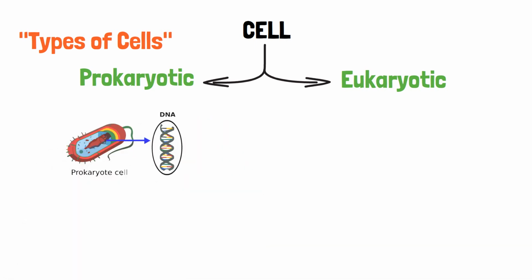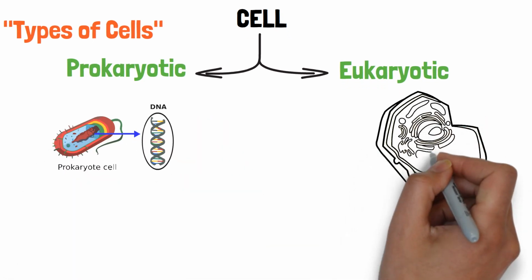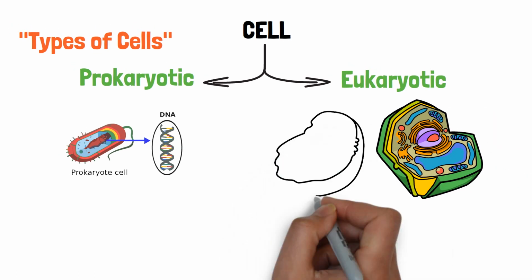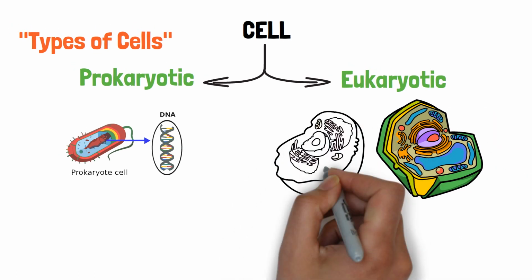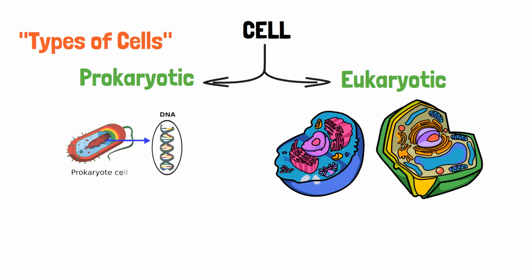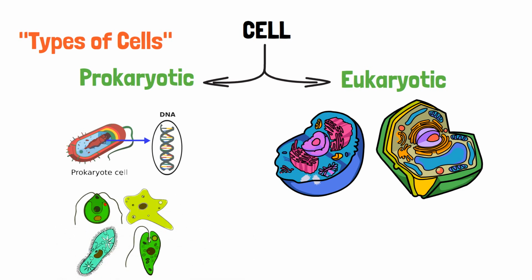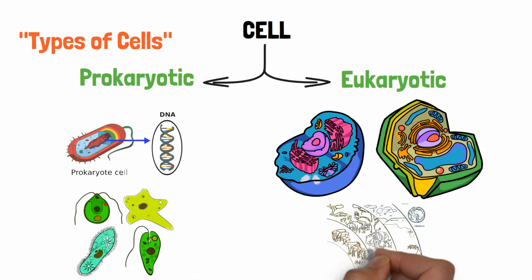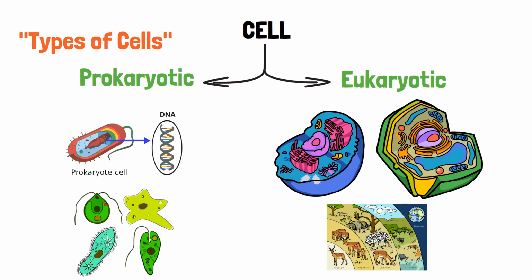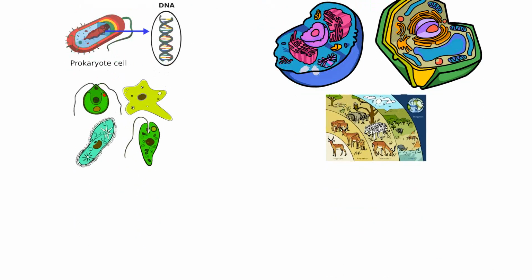Prokaryotic cells are simpler and lack a true nucleus, while eukaryotic cells are more complex and have a nucleus that houses the genetic material. The first group of organisms, prokaryotes, is made up of prokaryotic cells. All other groups, such as protists, fungi, plants, and animals, consist of eukaryotic cells.